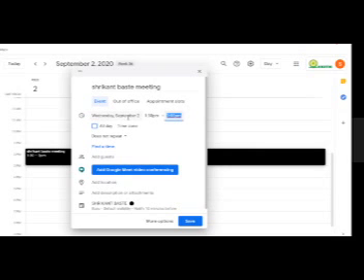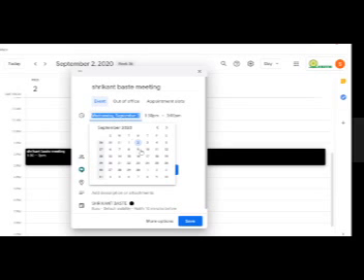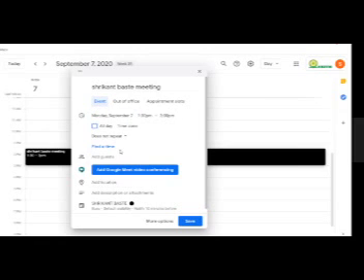Now if you accidentally click another date and you want to change the date, you can change the date at any point of time. I want the 7th of September to be my meeting. So it has already changed. The meeting has been changed from September 2 to September 7. The timing is as it is; you have only changed the date.